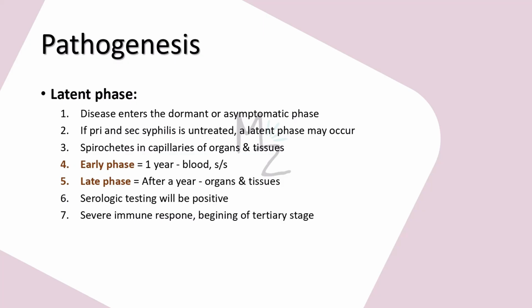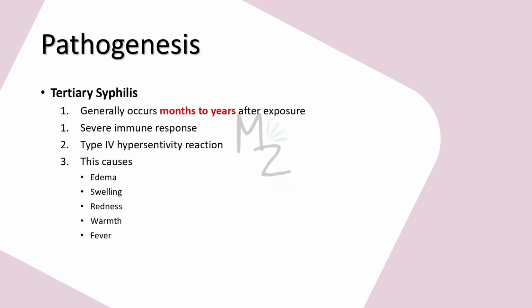But in this stage, spirochetes are present in organs and tissues. Serologic testing will be positive. Few spirochetes are present in blood. Severe immune response will occur, and that will be the beginning of tertiary stage. Tertiary syphilis occurs months to years after exposure.